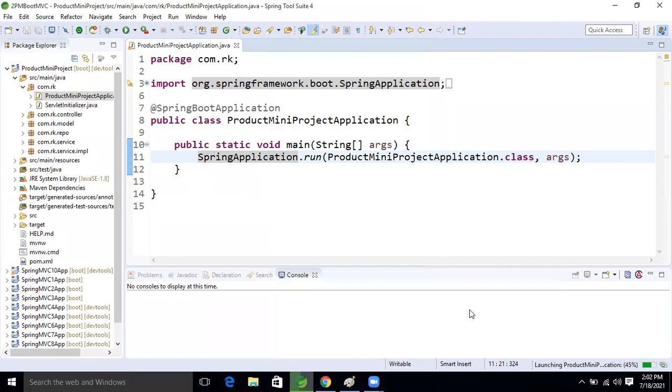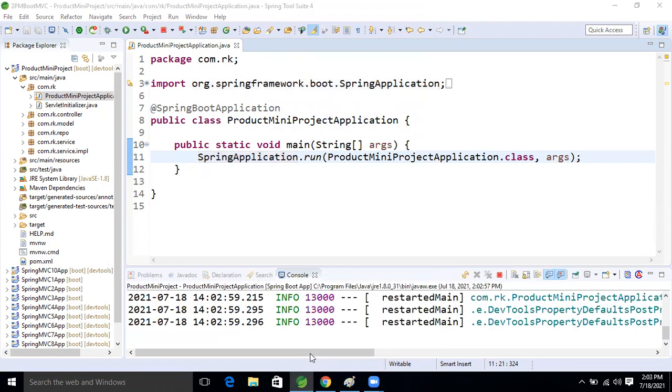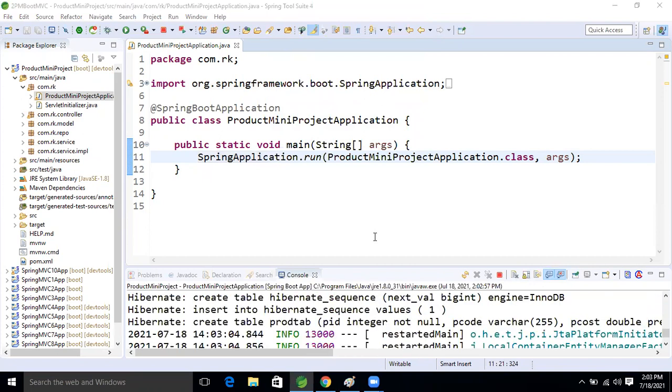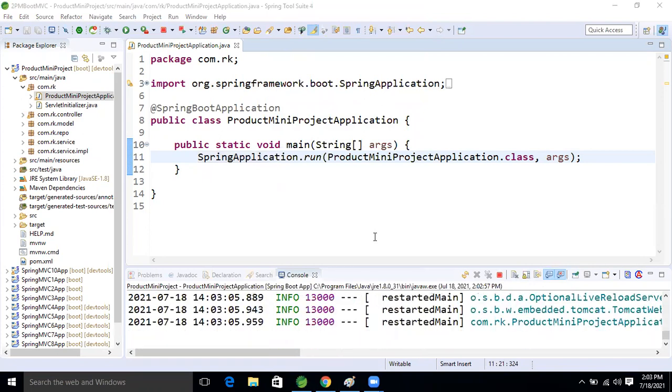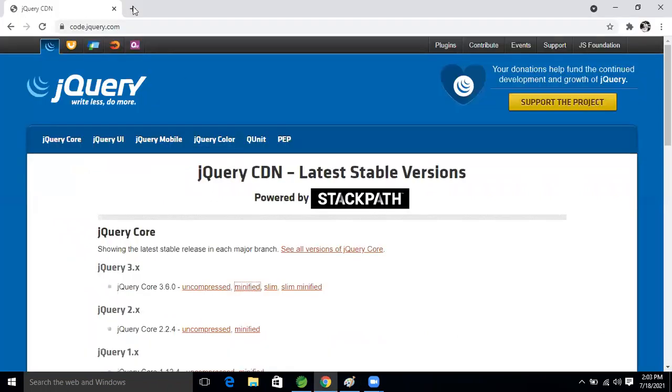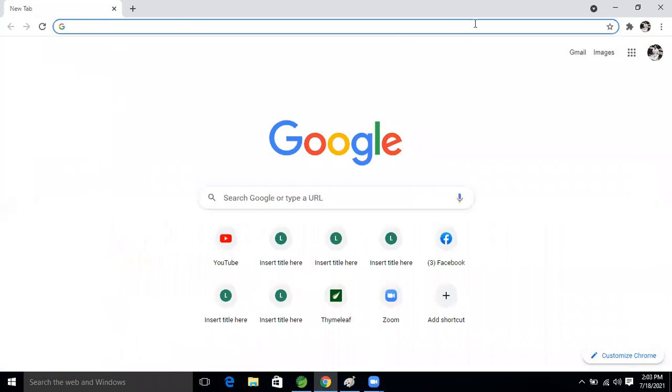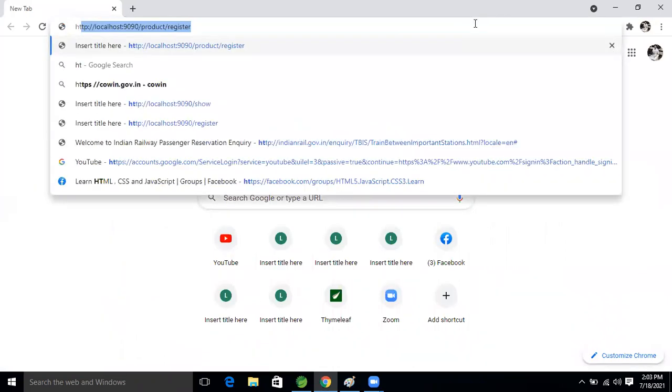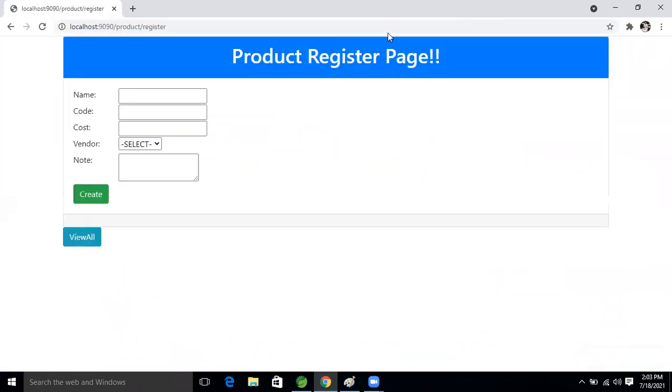Now I'm running the same application, and I will show the working functionality of the application which we completed yesterday. In the same application I'm going to implement the new concept. So this is the form.